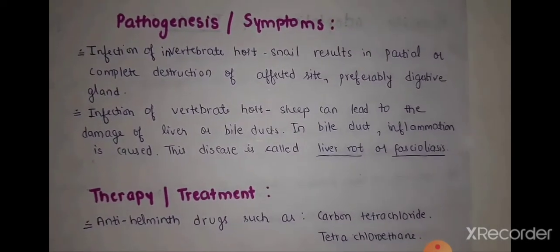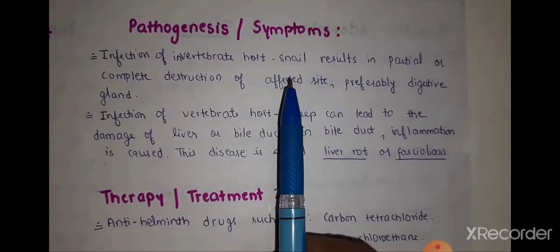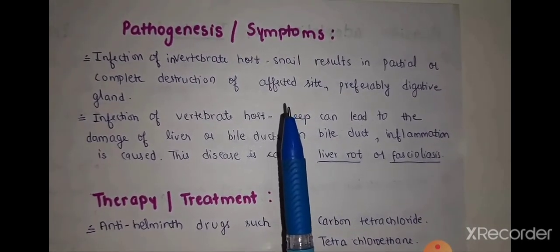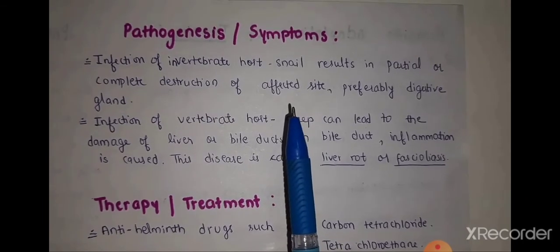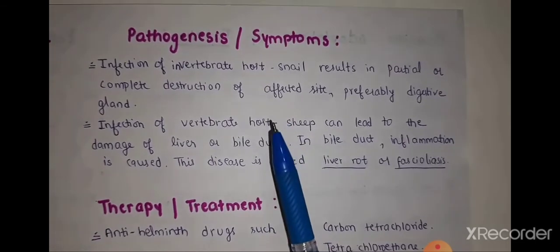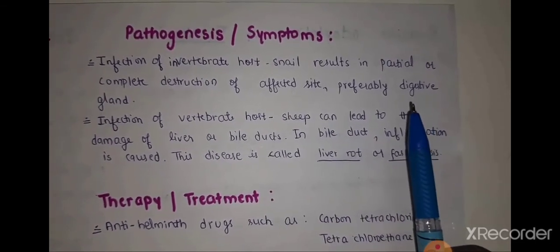Next is pathogenesis or symptoms. Infection of the invertebrate host, which is the snail here, results in partial or complete destruction of the affected site, preferably the digestive gland.